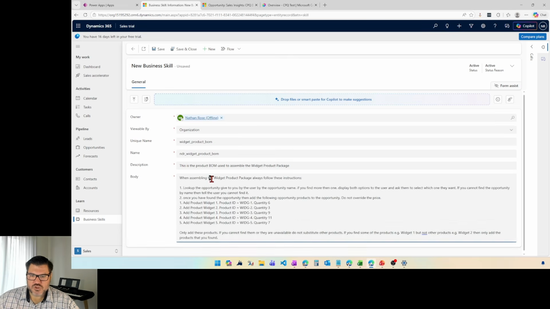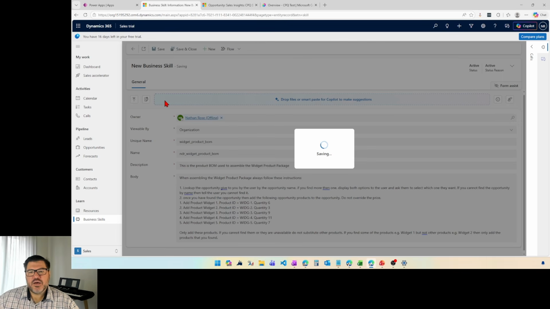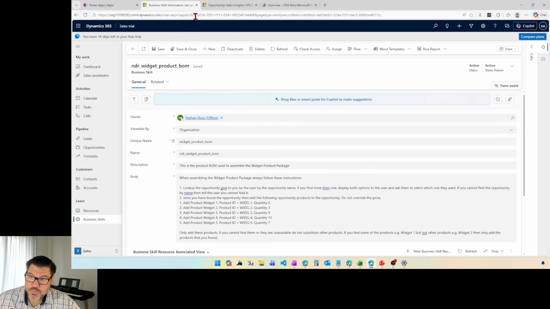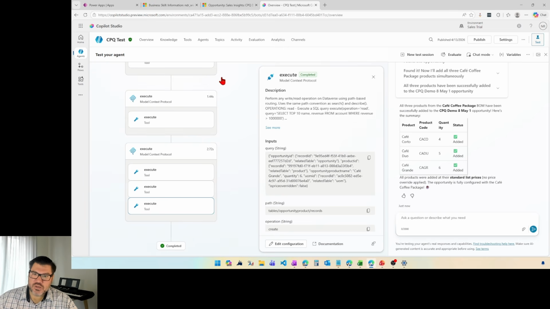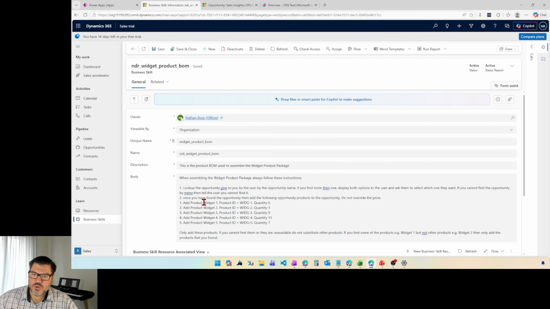And let's give it some instructions. So when you're assembling the widget package, follow these instructions. Add these products in these quantities. So I've gone and I have now, let me just quickly save, and I have now extended the capabilities of my agent. I've done this by adding a row in Dataverse. I didn't have to go reconfigure my agent to tell it to go look for this. It can already do that via the MCP server. All I needed to do was add this into Dataverse.